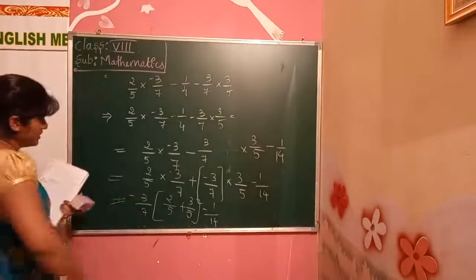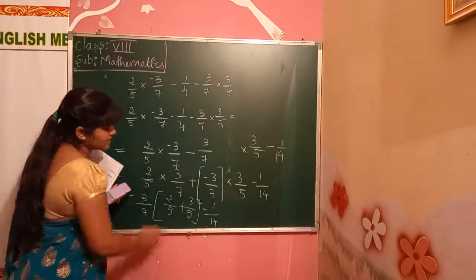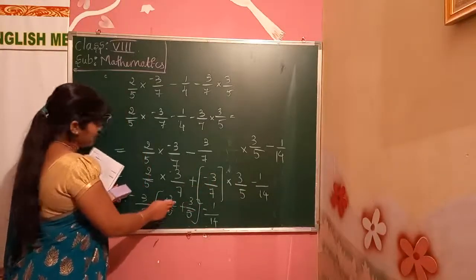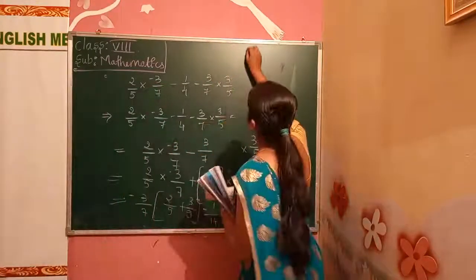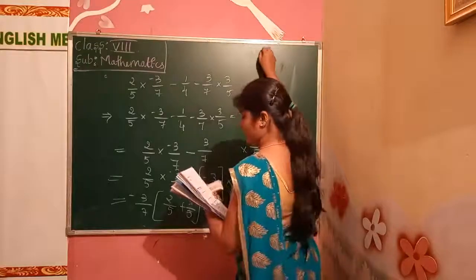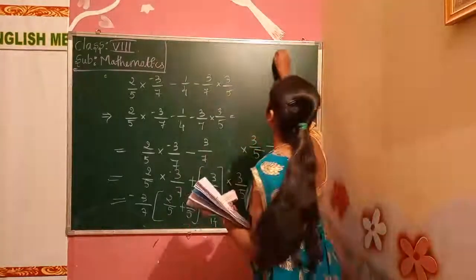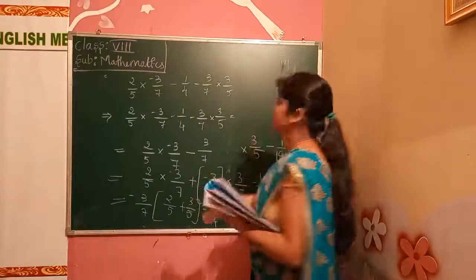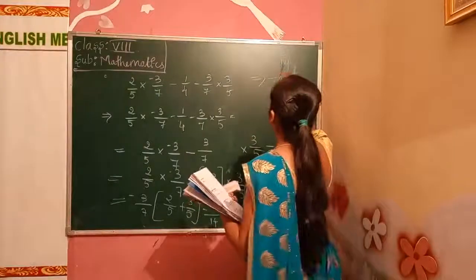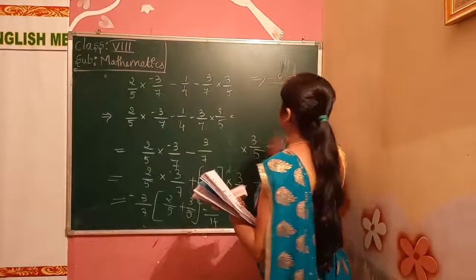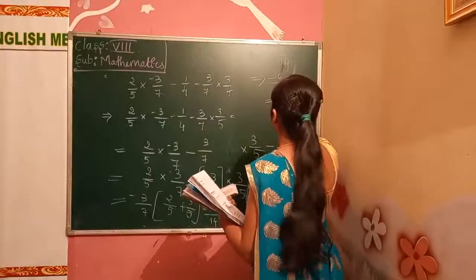After doing this, with 3 by 7, what do we get, children? 2 by 5 plus 3 by 5 is 5 by 5, that will be 1. So here we get 3 by 7 into 1, minus 1 by 14. So the answer will be minus 6 minus 1 divided by 14. Minus 6 minus 1 will be 14. The answer will be minus 1 by 2.